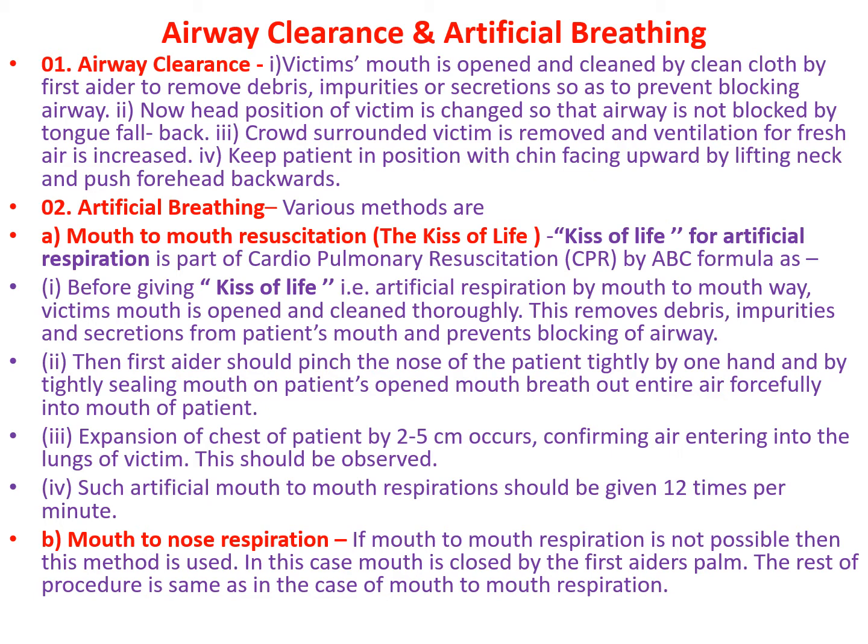Second is artificial breathing. Various methods of artificial breathing are there. Very first is mouth-to-mouth resuscitation, which is also called the kiss of life. Kiss of life for artificial respiration is a part of CPR by the ABC formula as follows. By giving the kiss of life, that is artificial respiration by the mouth-to-mouth way, the patient's mouth is opened and cleaned thoroughly. This removes the debris, impurities and secretions from the patient's mouth and prevents the blocking of the airway.